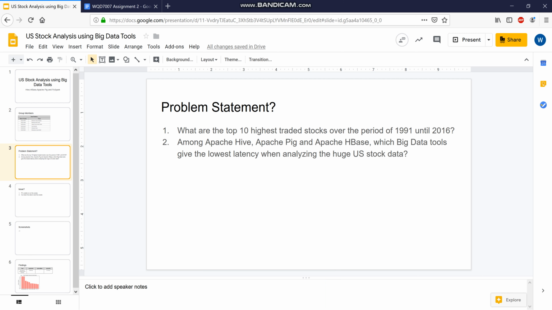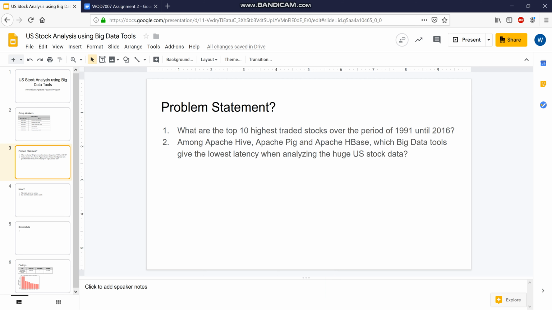With this issue, we came up with two problem statements. What are the top 10 highest traded stocks over the period of 1991 until 2016? Among Apache Hive, Apache Pig, and Apache HBase, which big data tools give the lowest latency when analyzing the huge US stock data?